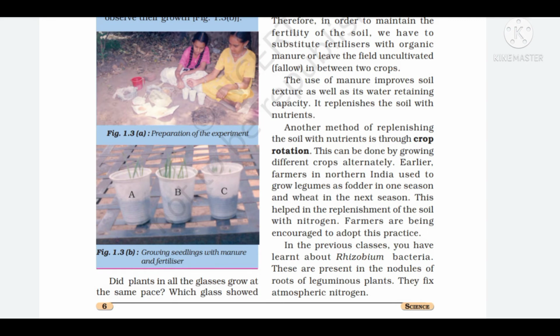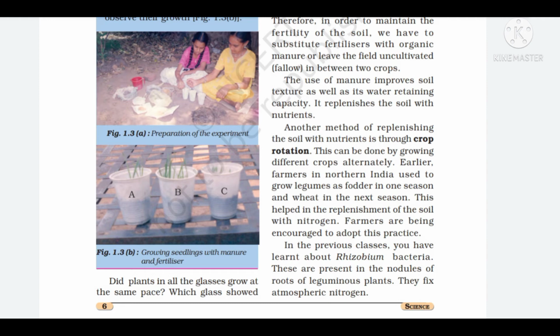Now pour some amount of water in each vessel and plant the seedlings in them. Keep them in a safe place and water them daily. After 7 to 10 days, observe their growth. Did plants in all vessels grow at the same pace? Which vessel showed better growth of plant? Note this reason in your notebook.